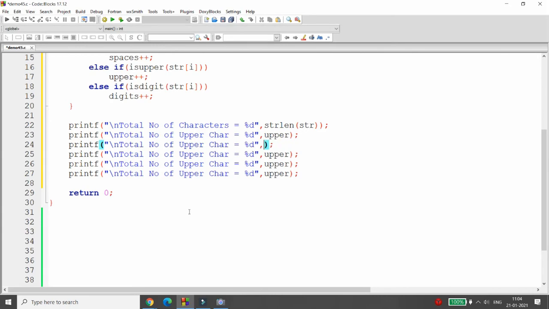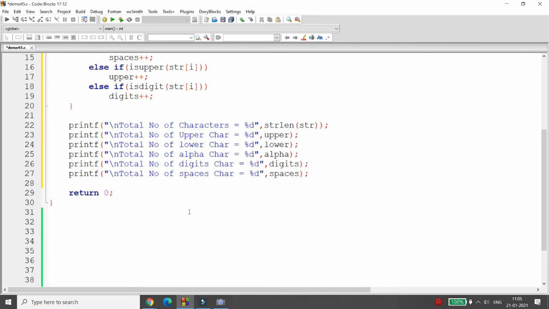So upper, lower, alpha, digit, and spaces. Here you can just give the respective proper title. You can write over here total number of alphabets, total number of digits, total number of spaces.